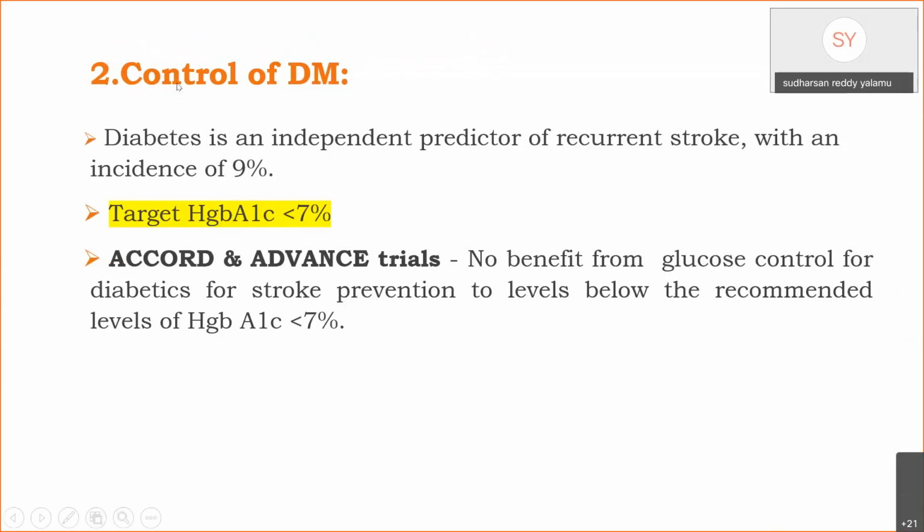Control of diabetes. Diabetes itself is an independent predictor of recurrent stroke with an incidence of 9%. The target HbA1c should be less than 7%. ACCORD and ADVANCE trials showed there is no benefit from strict glucose control and maintaining HbA1c less than 6% when compared to the recommended level of less than 7%.